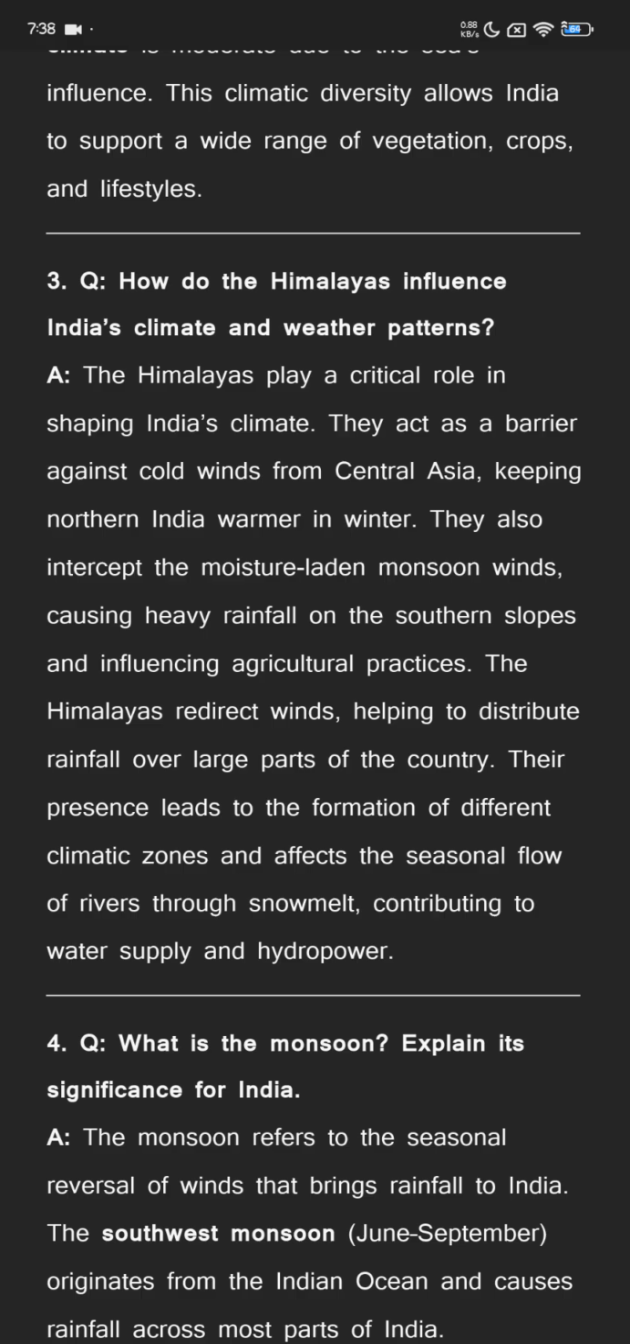The Himalayas redirect winds, helping to distribute rainfall over large parts of the country. Their presence leads to the formation of different climatic zones and affects the seasonal flow of rivers through snow melt, contributing to water supply and hydropower.